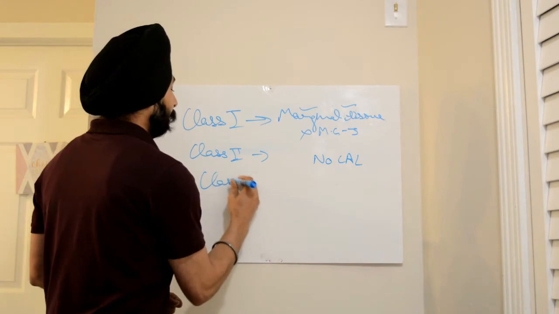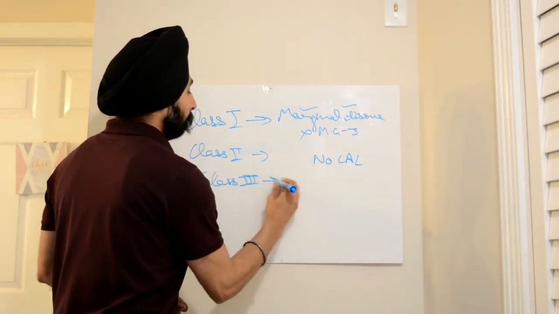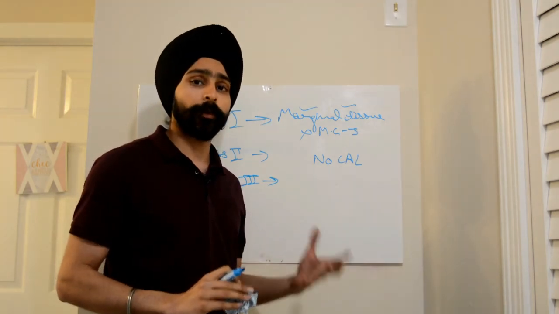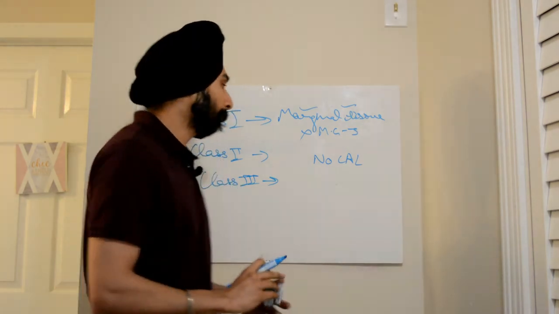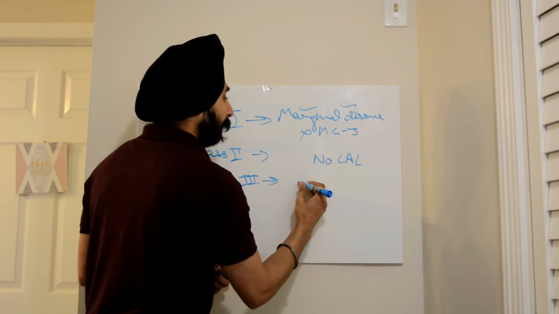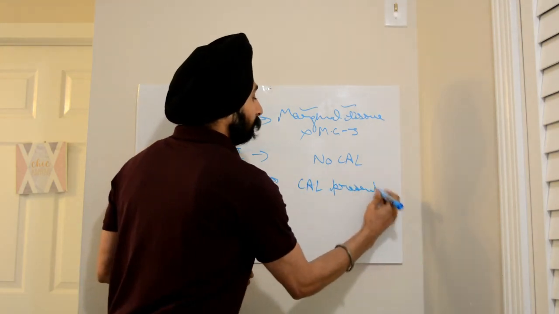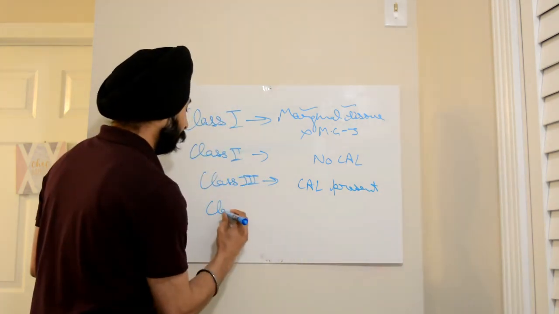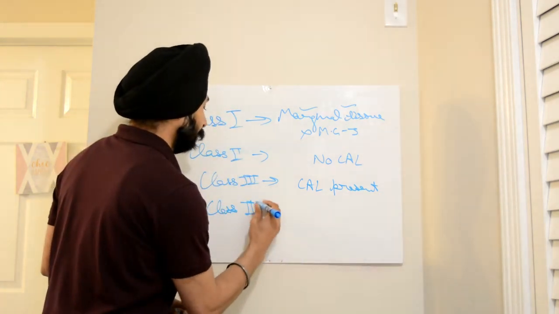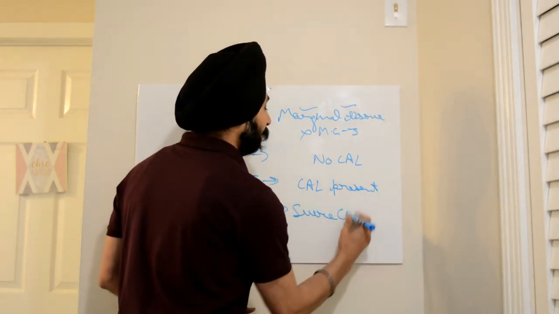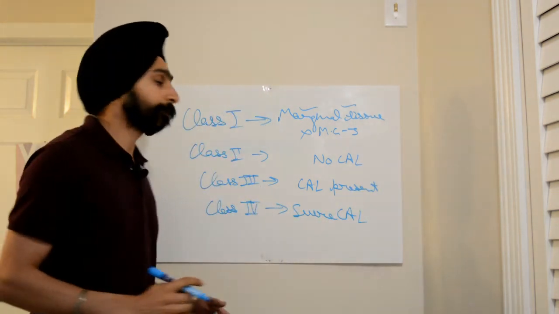In class 3, the marginal tissue recession can extend to or beyond the mucogingival junction but there is clinical attachment loss present. And in class 4, it is the severe type of class 3, that is, severe clinical attachment loss is present.